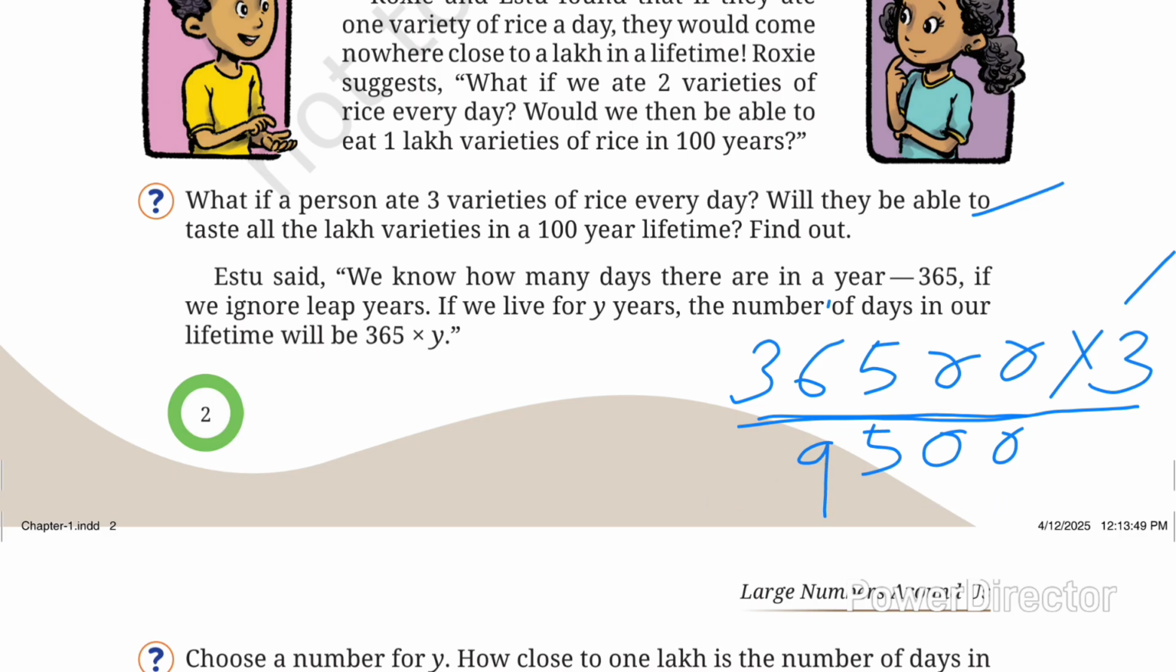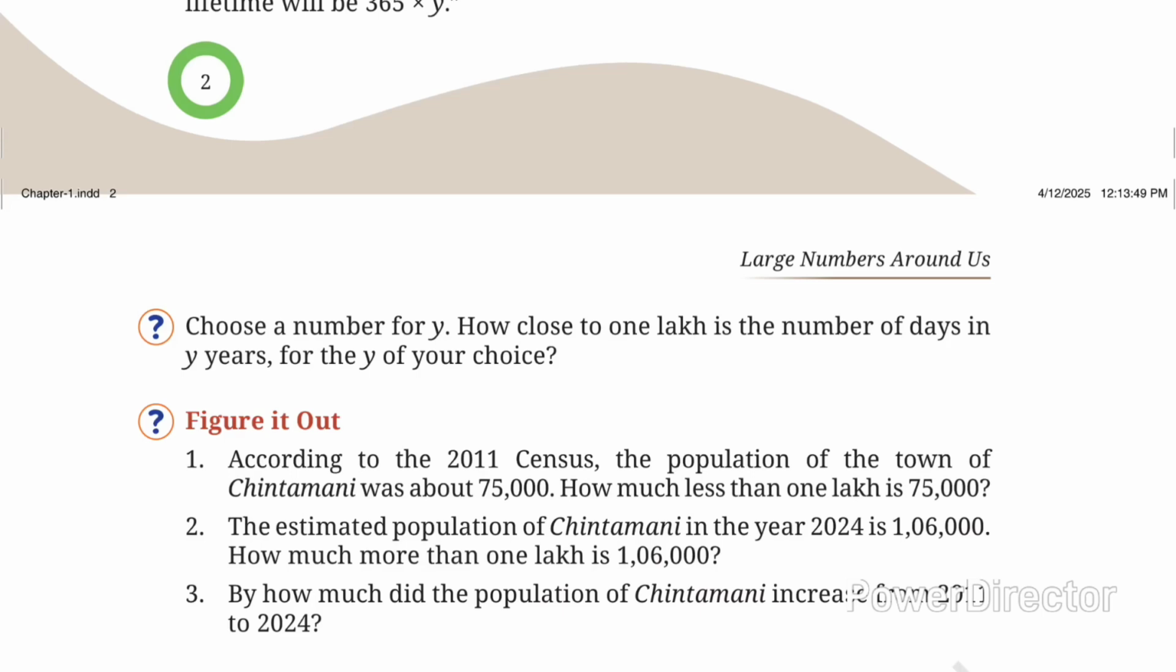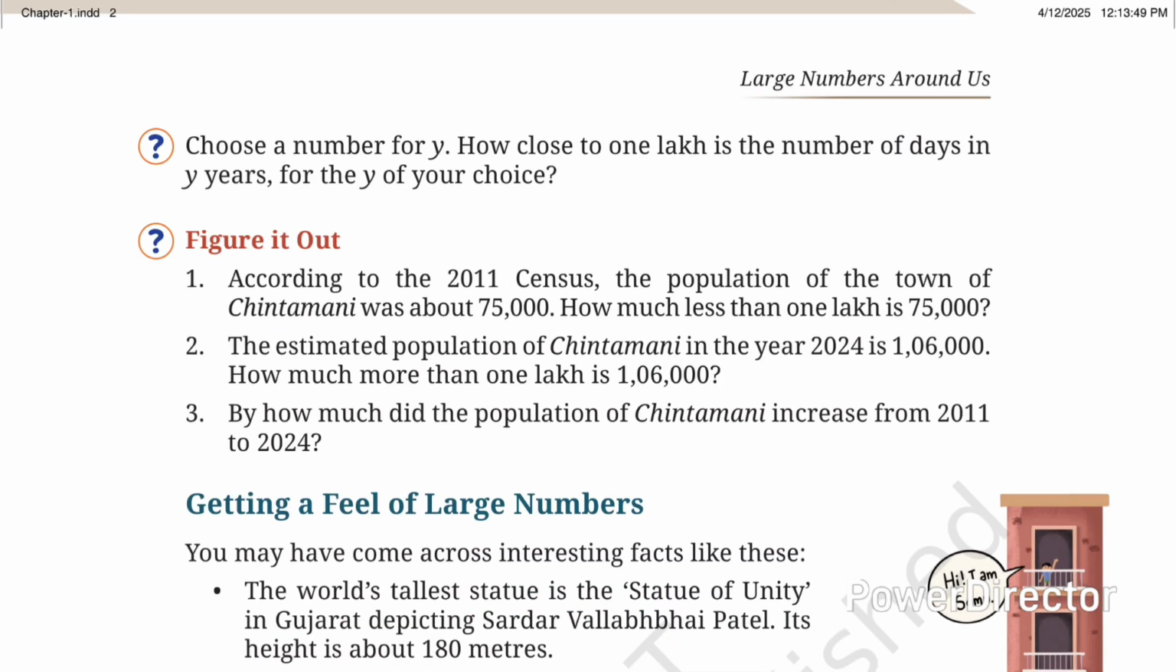So now the next question. Here is what happens in the next part. See, choose a number for y. How close to 1 lakh is the number of days in y years for the y of your choice? Here they are asking the question. Now we should choose the y value of our choice. Then that value may become close to 1 lakh, or more than 1 lakh, or less than 1 lakh, like this.